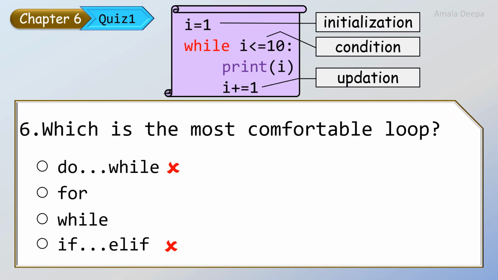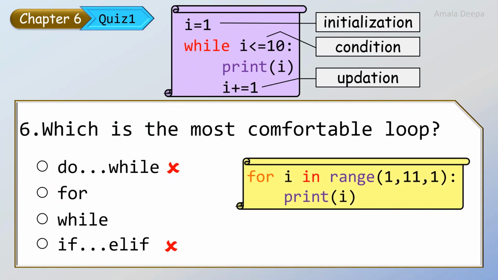To print numbers 1 to 10, we can also write a for loop. In this for loop, the range function itself takes care of the initialization, condition, and updation. So when you compare both these examples, you can see that the for loop is the most comfortable loop because it is easy to write and it involves less steps.